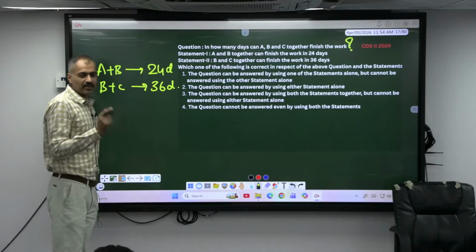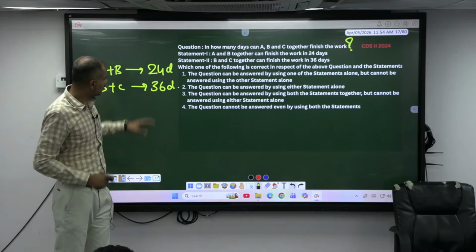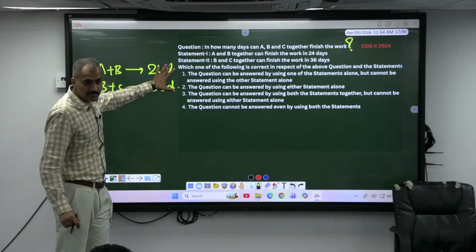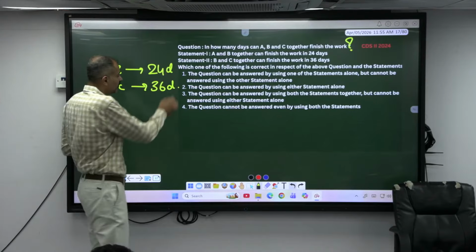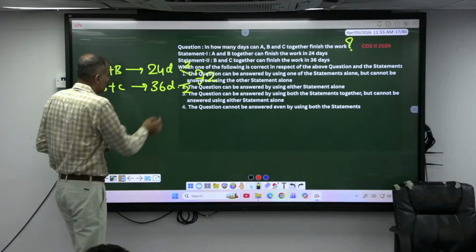Okay, now let's try to find the answer here. See, this is time, right? Now we need the work as well as efficiency to find the answer. How to take the work? LCM. 72 is the LCM, which is 3 times here, 2 times here. Whose efficiency is 3?